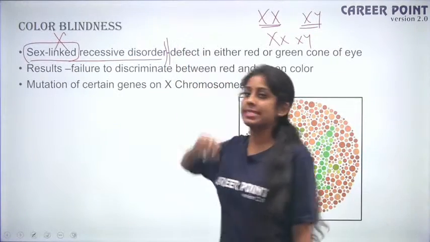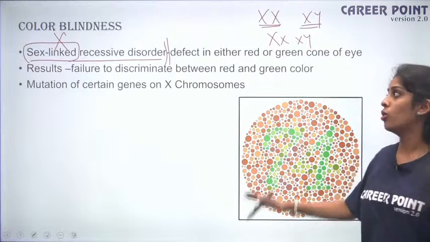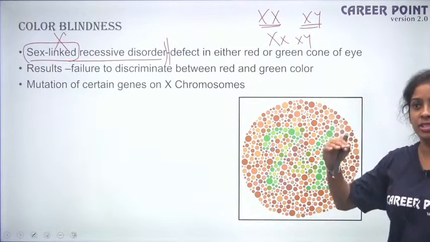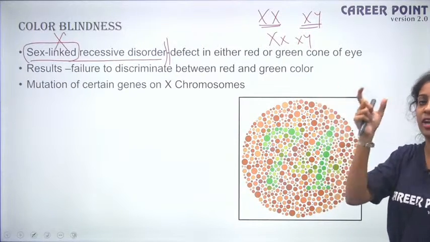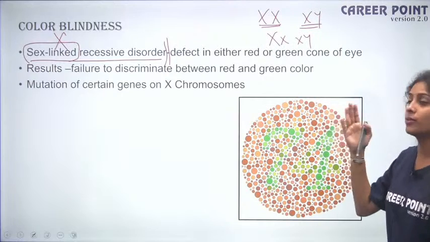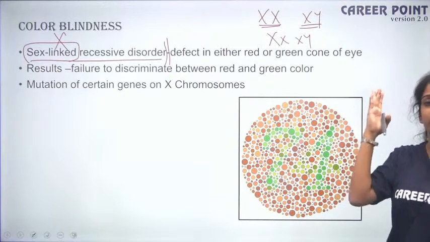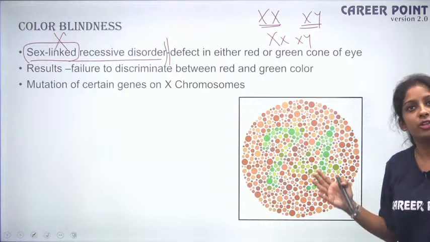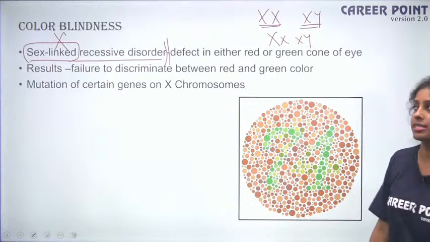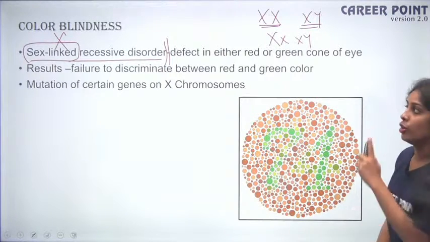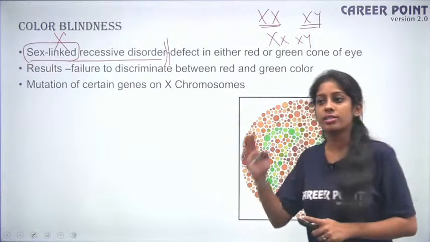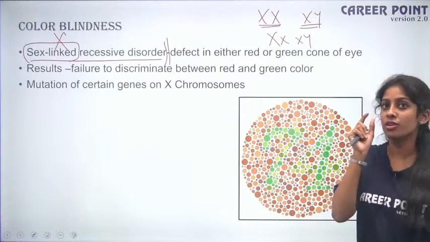So you will have questions like this. Color blindness, you should know. Sometimes they will ask you the end result and then your answer will be to find out what kind of disease it is, whether it is dominant, recessive, whether it is sex-linked or autosomal dominant. Here, color blindness is a sex-linked recessive disorder. When I say sex-linked, the mutation is on your sex chromosome.